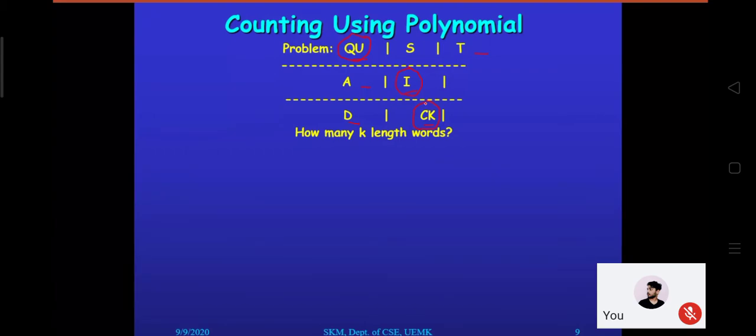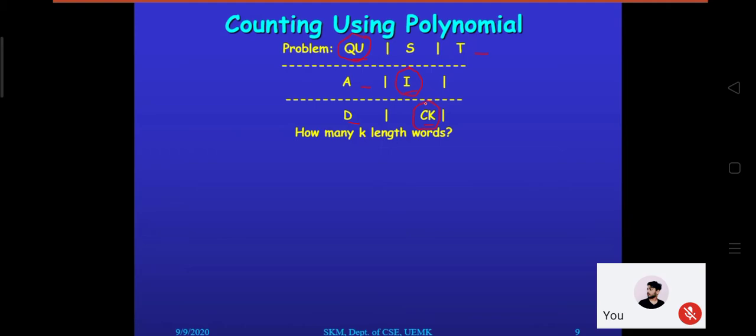So can you please repeat the question? Exactly. My question is that we have to frame a string from these 3 rows. Conditions are there. Every row I can select one data.